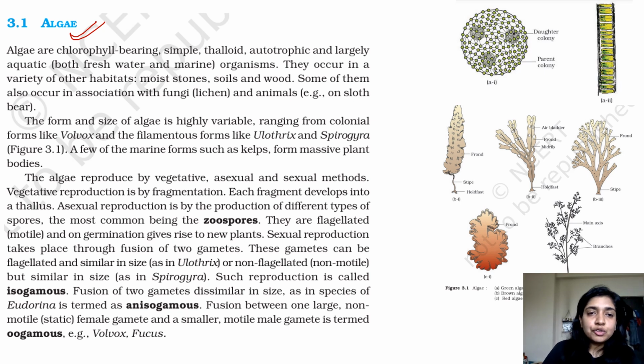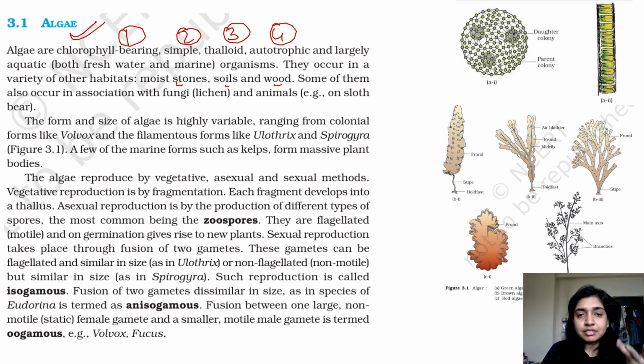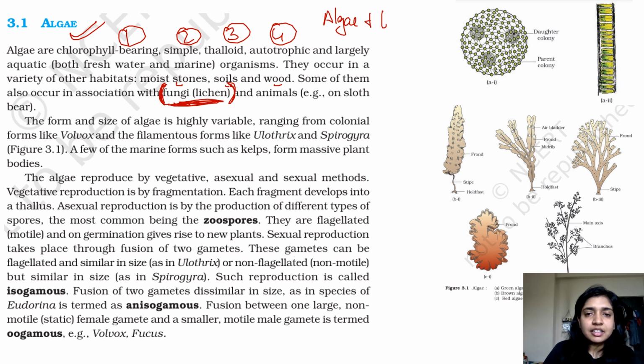So algae are chlorophyll bearing, simple, thalloid, autotrophic. Of course, since they have chlorophyll, they are able to synthesize their own food, hence they are autotrophic and are largely aquatic. They occur in a variety of other habitats like moist stones, soils, and wood. So wherever you find moisture and a carbon source that they can use. Okay. Some of them also occur in association with fungi, for example, lichen. Questions have come, and this is pretty much common knowledge that whenever you have an association of algae and fungi, it forms a lichen.